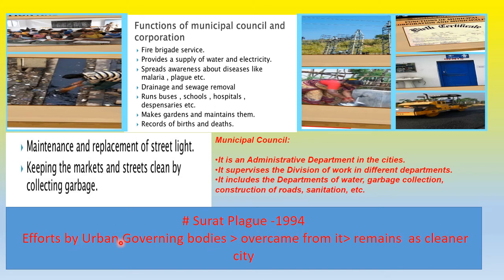Because of the efforts which the urban governing bodies took at that time, the city overcame the plague that it had been hit by, and the garbage collection was looked into. It was planned and structured by the urban governing bodies, and even today it remains one of the cleaner cities in our country.